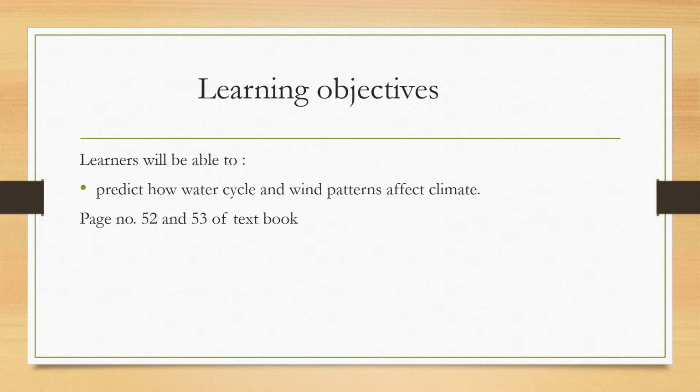How can these have any effect? We know that the water cycle, if disturbed, can also affect the climate of an area. And obviously the wind pattern, which way the wind blows, will have a large effect on the climate of a specific area. So you can find these on pages 52 and 53 of the textbook, and you will find this topic on these pages.